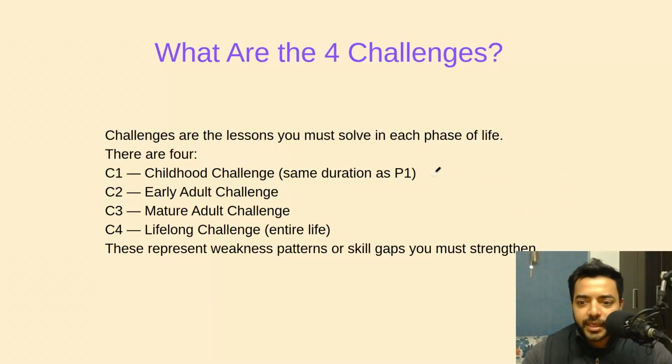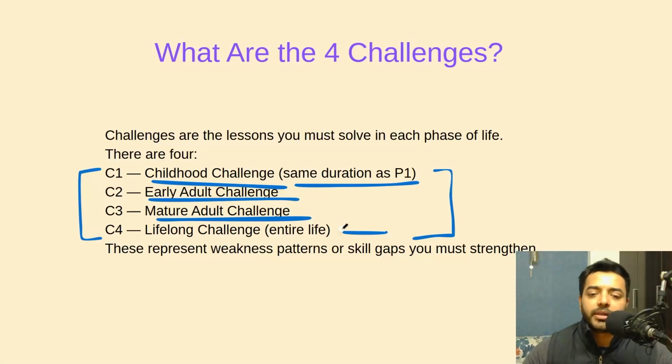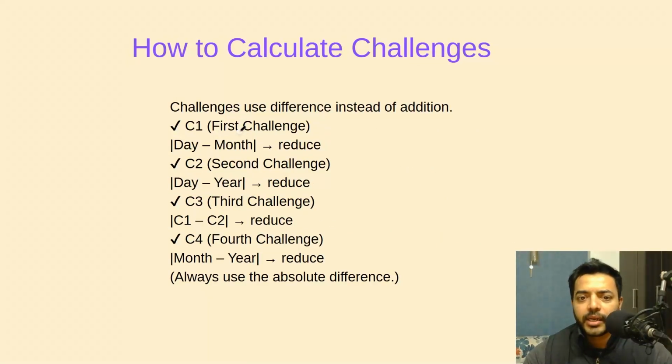The 4 challenges, once again, it's the same exact thing. Early childhood of 0 to 30 you can take, 30 to 40, 40 to 50, etc. This is 48 plus, right? Early adult, mature adult and lifelong challenge. So it's exactly the same thing, C1, C2, C3 and C4. Same duration as P1, right? It's the same exact thing. These are the challenges that you need to learn in your life. And we just calculated it also.